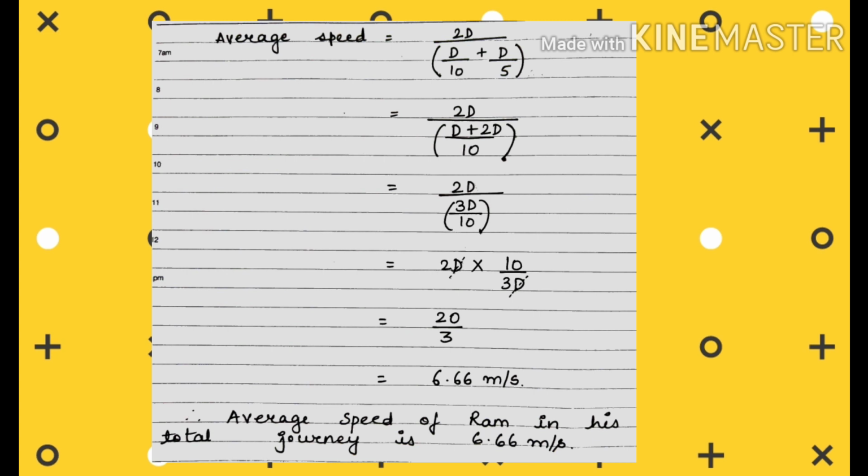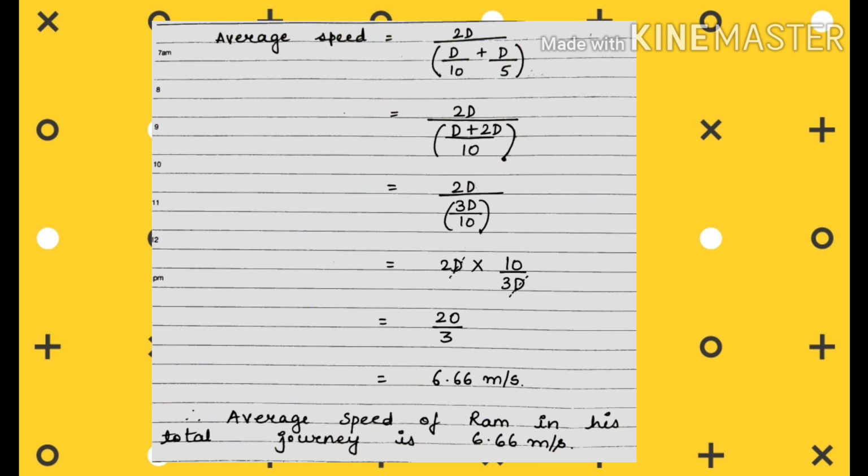Now we all know how to solve mathematical equations of such type. What we do is, if the fraction is taken in the denominator, it gets inverted. So what we get is 2d multiplied by 10 upon 3d. d and d get cancelled. So what we are left with is 20 by 3, which is equal to 6.66 meter per second.